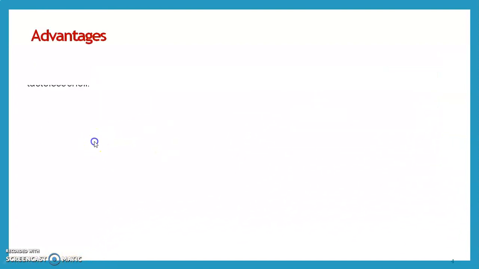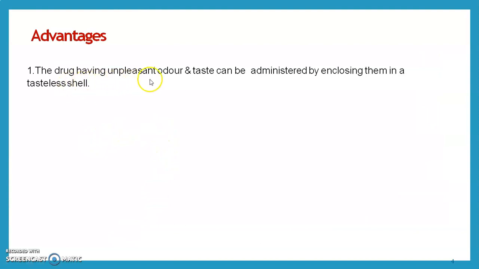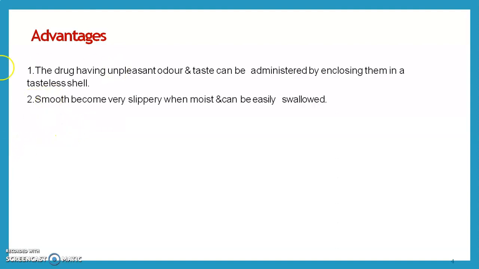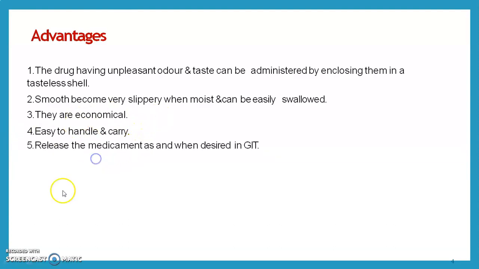We see the advantages of the capsule. Drugs having an unpleasant odor or taste can be administered by enclosing them in a tasteless shell. The gelatin capsule, whether hard or soft, is a tasteless shell. It becomes very slippery when moist and can be easily swallowed. Capsules are economical, and easy to handle and carry.